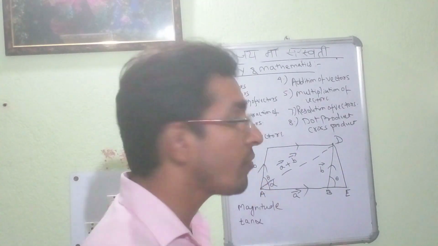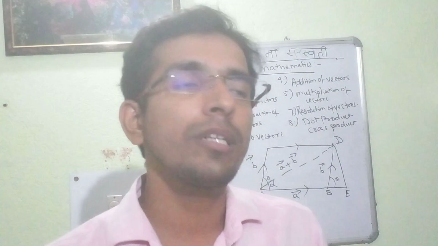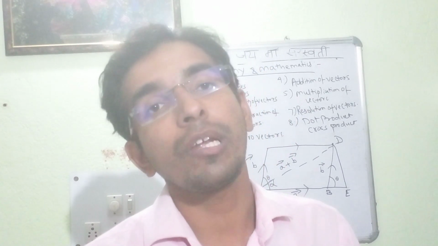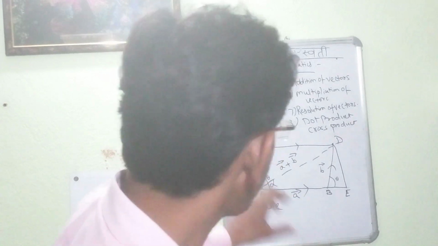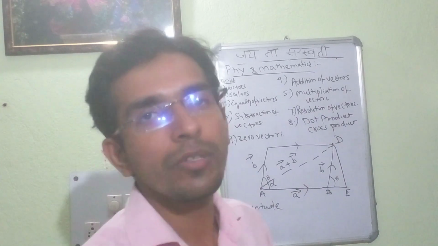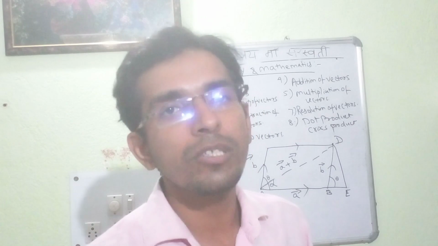There are two portions of a particular vector. If we had allocated a particular vector A, the left portion is known as the tail of the vector and the right portion is known as the head of the vector. Suppose in this type of sum, there are two vectors, vector A and vector B, and both of their tails are coinciding.